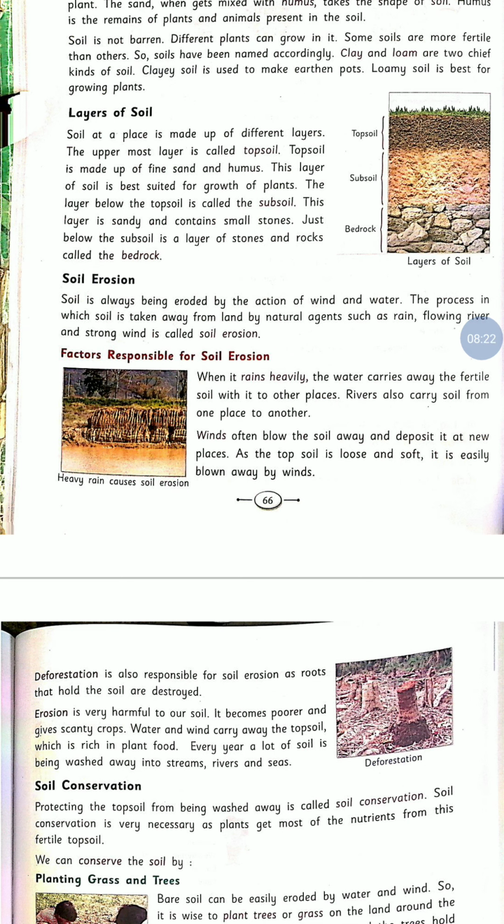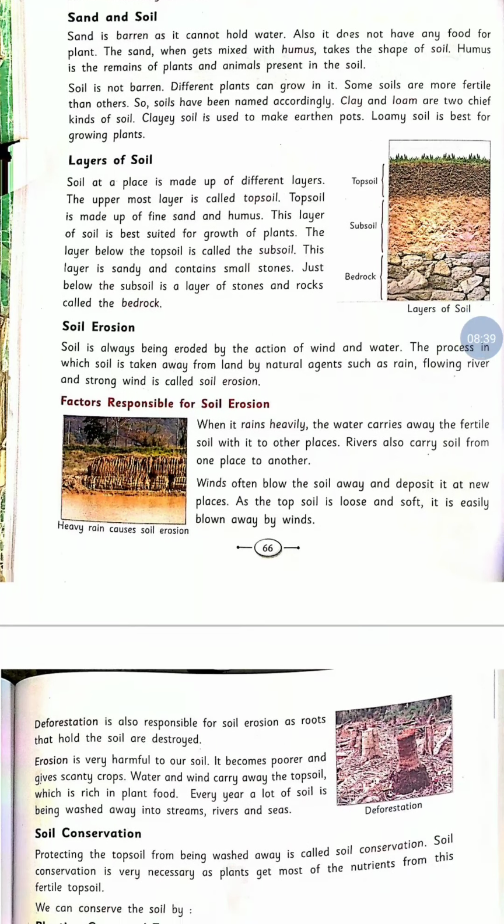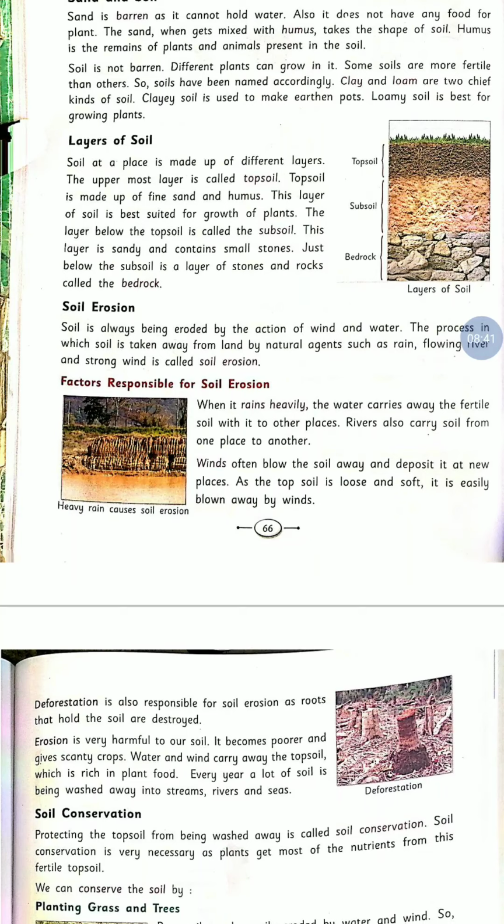So when it rains heavily, the water carries away the fertile soil to other places. Rivers also carry soil from one place to another. Wind often blows the soil away and deposits it at new places.